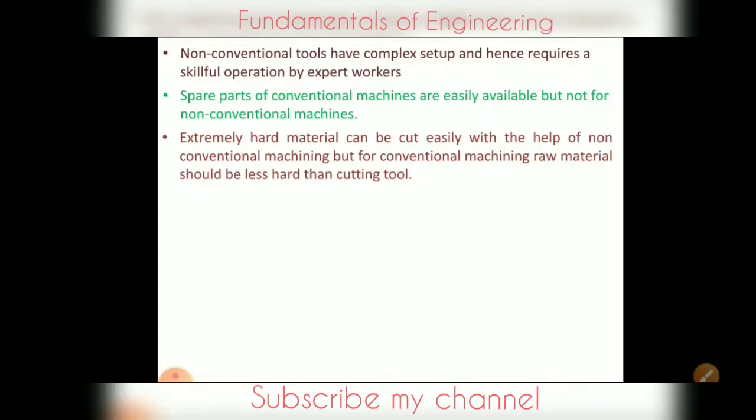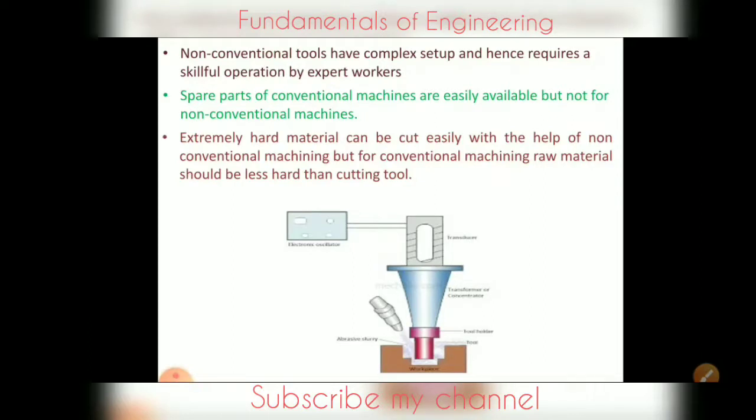But if you want to machine hard material, that is Inconel 718 or titanium, for that we can use non-conventional machining. So without contact we can machine the surface of the hard material, and it can be easily machined.